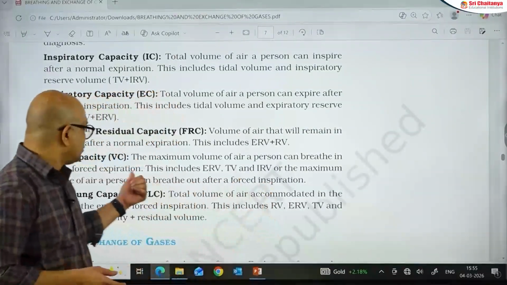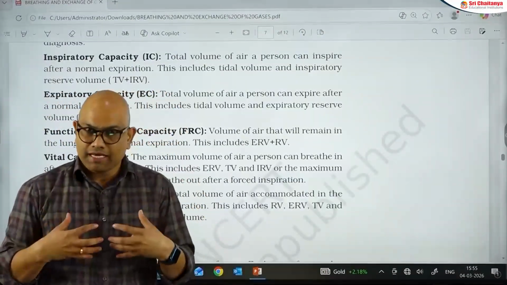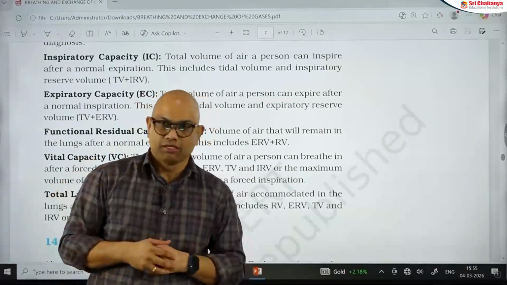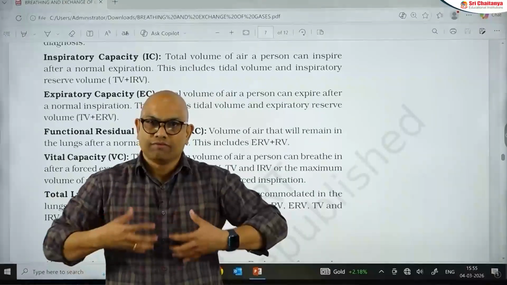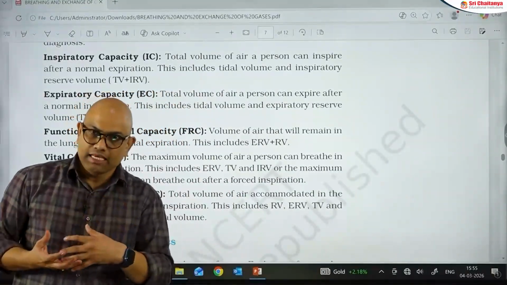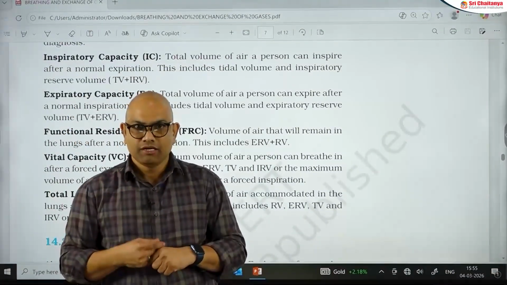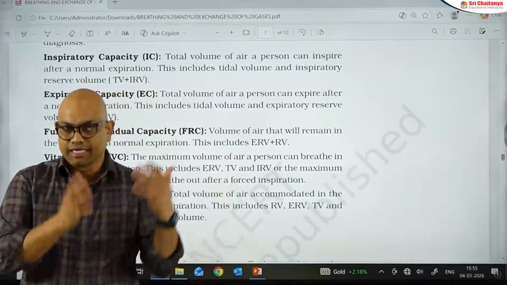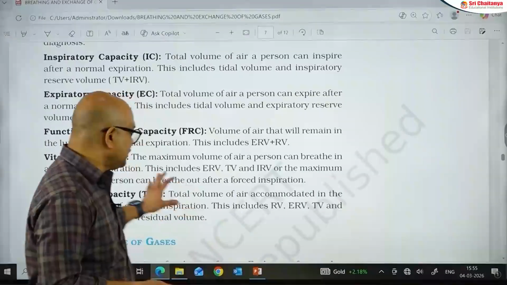The next one is total lung capacity. Total lung capacity is the total volume of air accommodated in the lungs by the end of a forcible inspiration. So, what we can accommodate by the end of forcible inspiration in our lungs. Normally our lungs will have RV and ERV, but when you perform the forcible inspiration, we will take TV followed by IRV. So, that means it includes TV plus IRV plus ERV plus RV. This is said to be the total lung capacity.